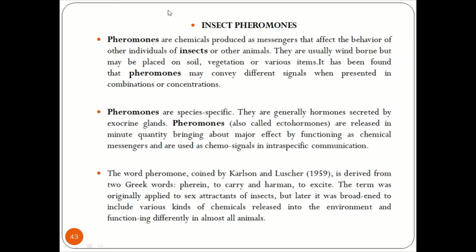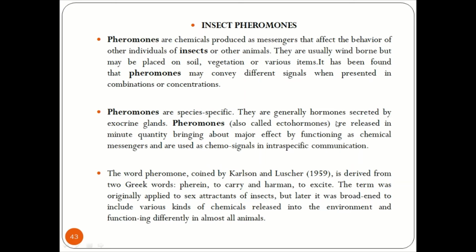Now these pheromones are usually wind borne. That means they are released into the wind, soil or vegetation, or on various items. When this smell comes, it has been found that these pheromones, the smelling hormones, convey different signals when presented in different combinations or concentrations. Now these pheromones are species specific. That means an ant pheromone will be different from a bee pheromone.